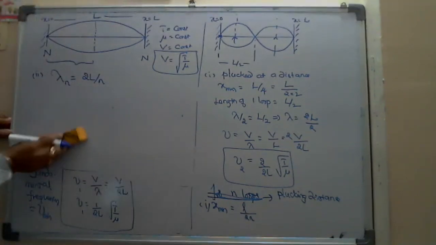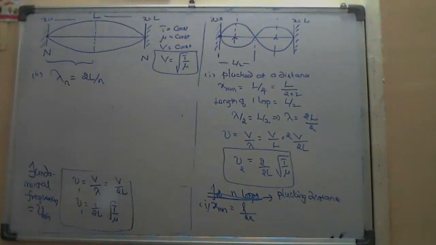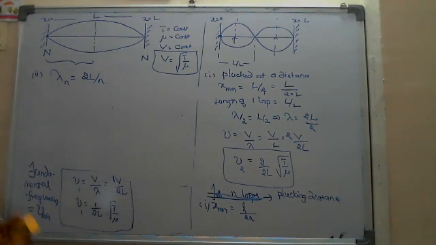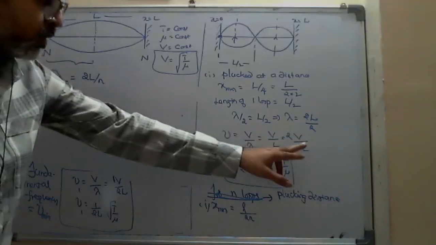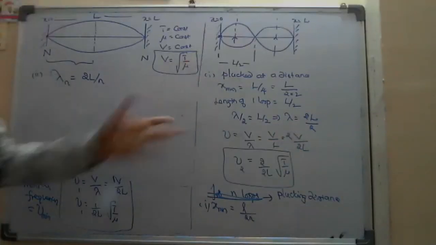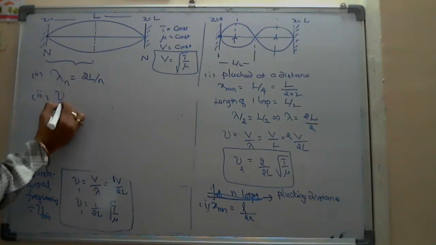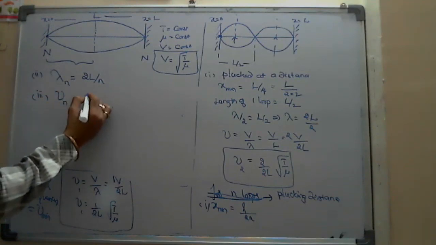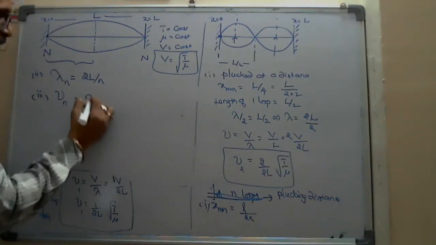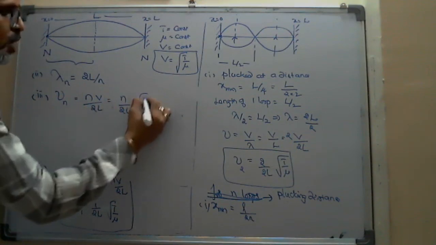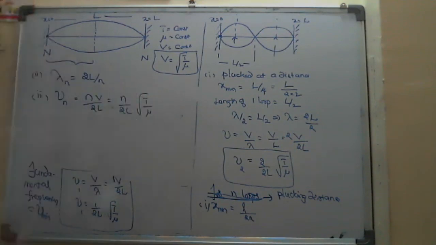And the frequency, for one loop I got V by 2L. For two loops I got 2 by 2L into root T by mu, or else nV by 2L. So frequency for n loops is equal to nV by 2L, and as you told, n by 2L into root of T by mu. Yeah, you are right.